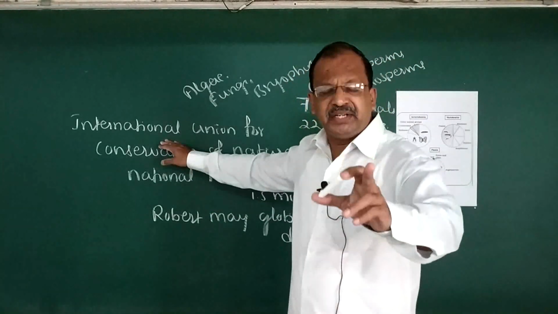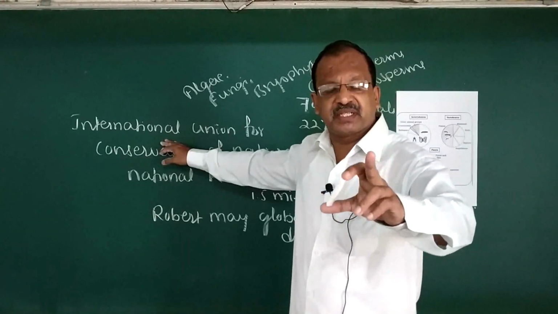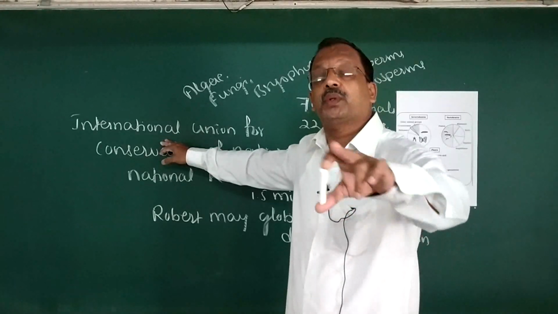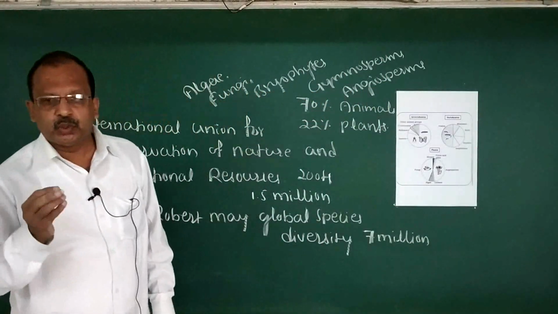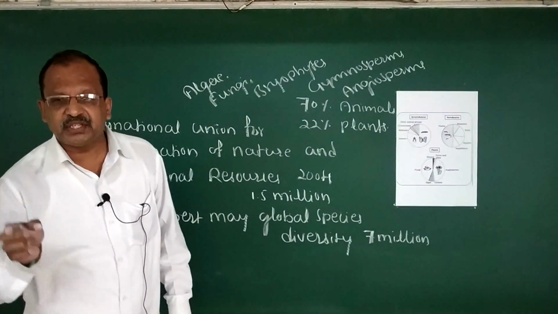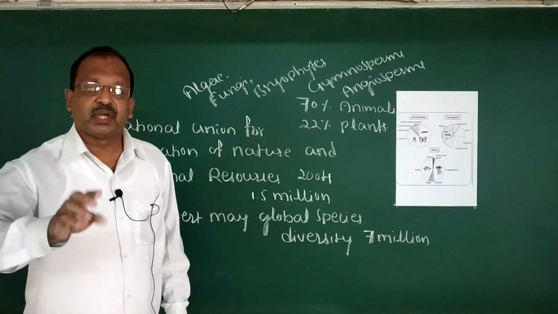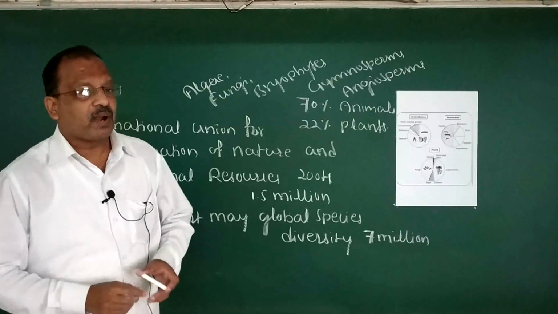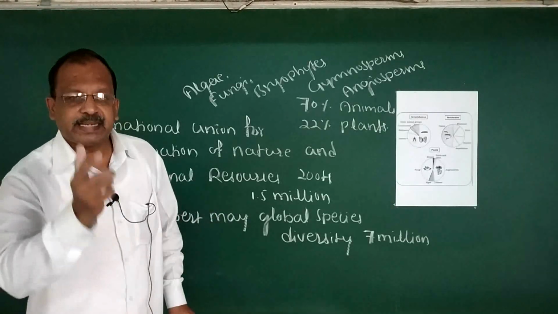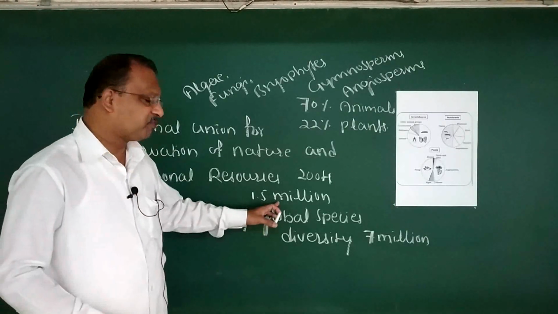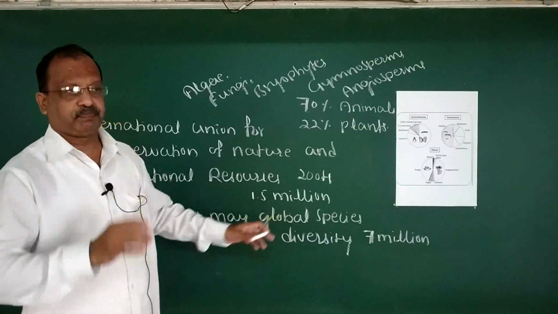According to IUCN 2004, the plant and animal species so far described is slightly more than 1.5 million.